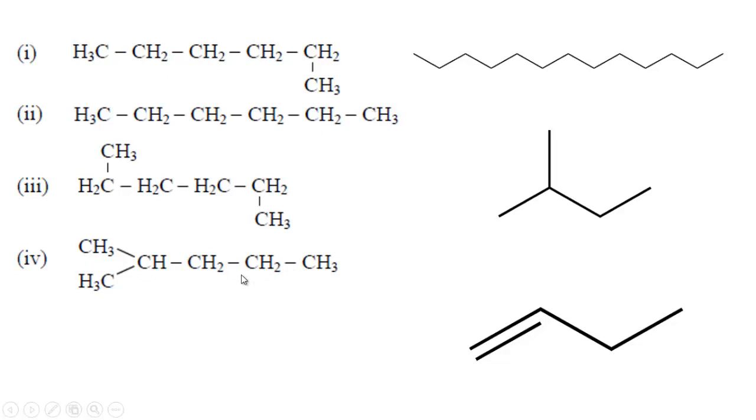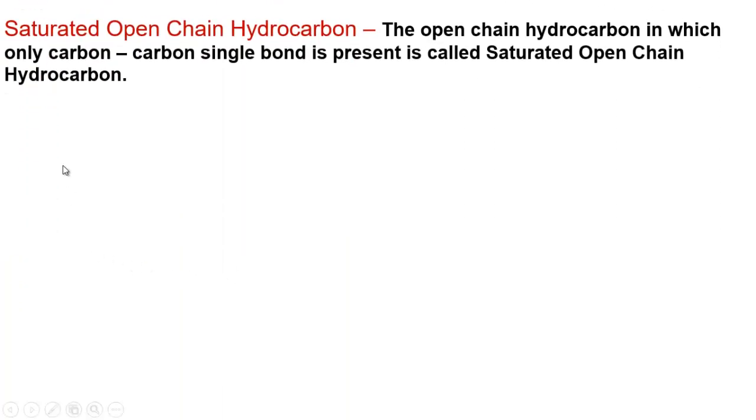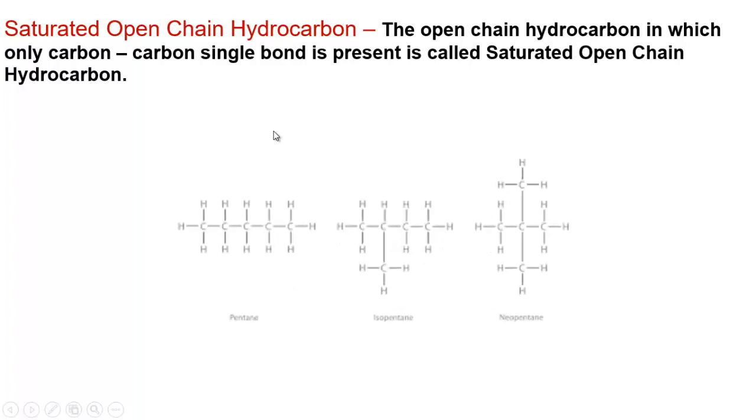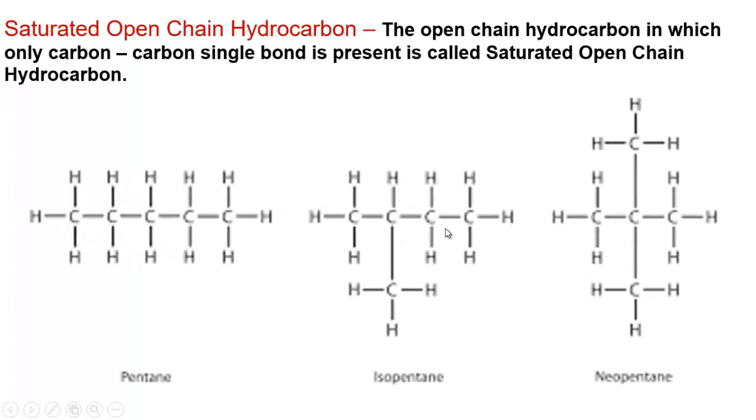Now you will know about saturated open chain hydrocarbons. That means an open chain hydrocarbon in which only carbon-carbon single bonds are present is called a saturated open chain hydrocarbon. That means the carbon chain is formed only by carbon-carbon single bonds.